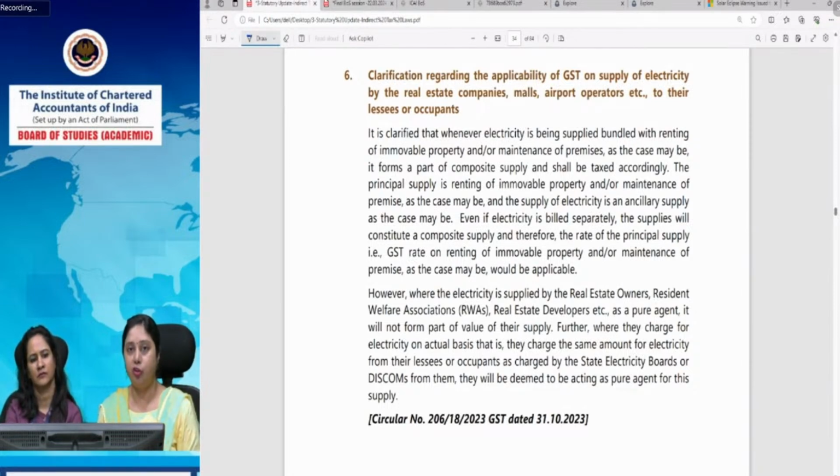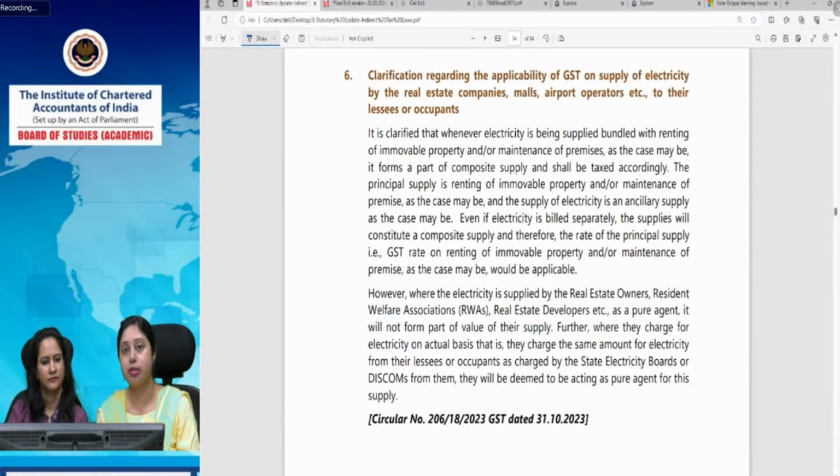You all have to remember, but we have certain clarifications for distribution of electricity, whether that will be taxable, or when electricity is bundled with renting of immovable property. For example, in a mall, you are being provided a shop and the electricity is also being clubbed in that particular service. Then it becomes a composite service, where the primary service is renting of immovable property, and this electricity supply is an ancillary service. So therefore, it becomes taxable.